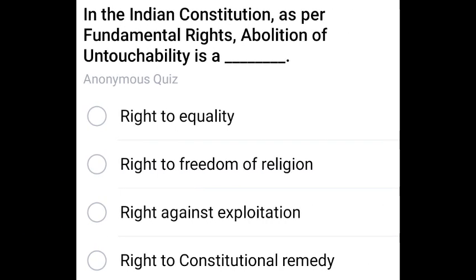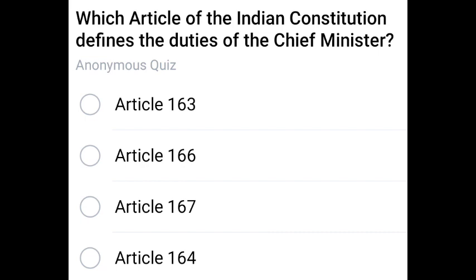In the Indian Constitution, as per fundamental rights, abolition of untouchability is a dash. Abolition of untouchability is right to equality. Next one. Which article of the Indian Constitution defines the duties of Chief Minister? Duties of Chief Minister comes under Article 167. Next question.